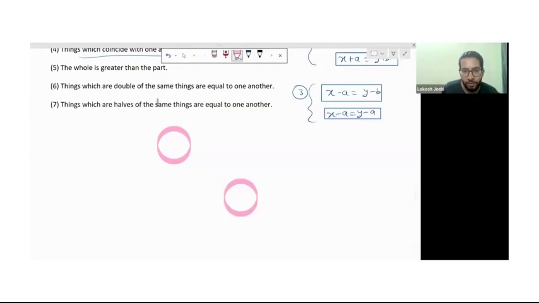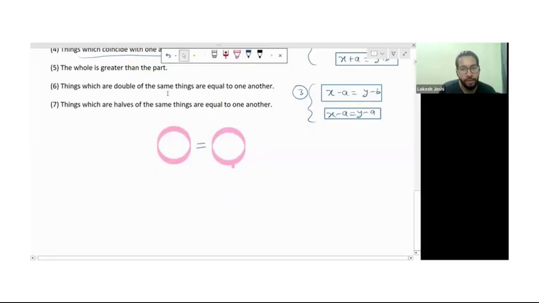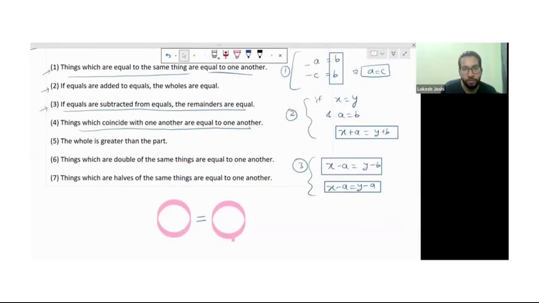This fourth point says that if both the figures coincide with each other like that, they overlap each other, then they are equal. So we can say that both are equal. That's the point of the fourth axiom.